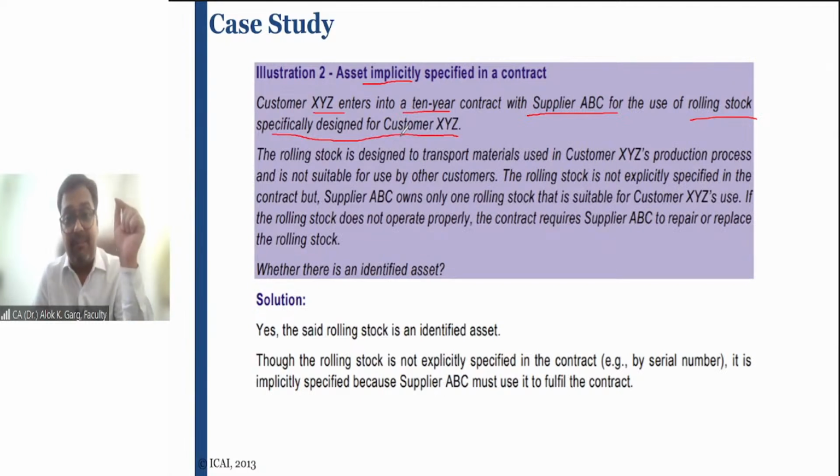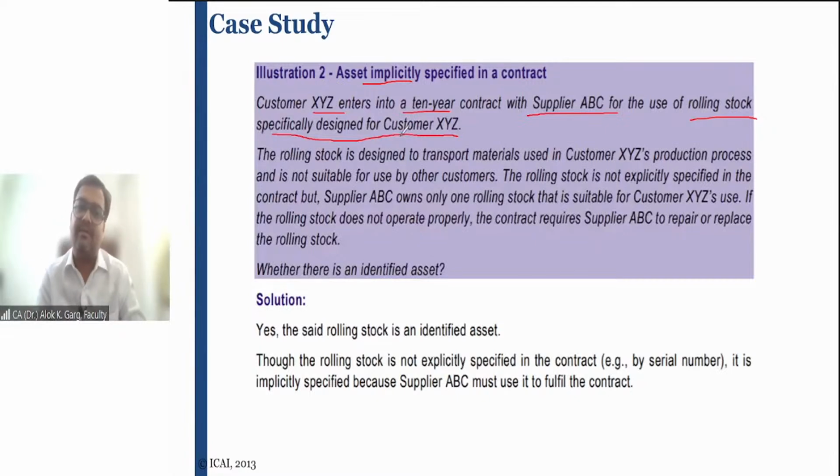See, this supplier ABC is giving some asset on a lease basis for a 10-year contract, and this asset is specifically designed for this customer. It is dedicated for this customer, not for general purpose or general use. It is specifically designed keeping this customer in mind.